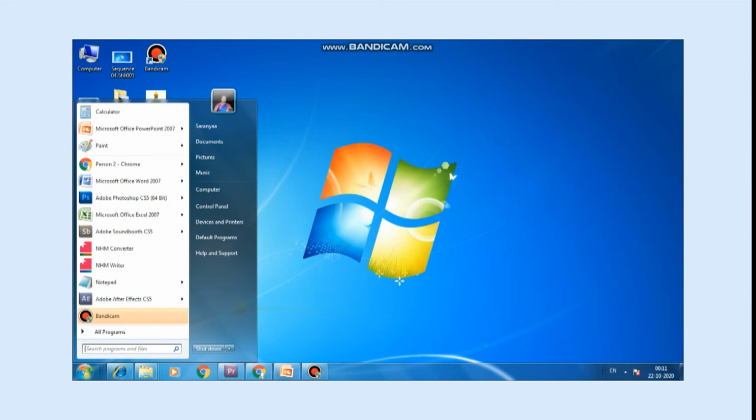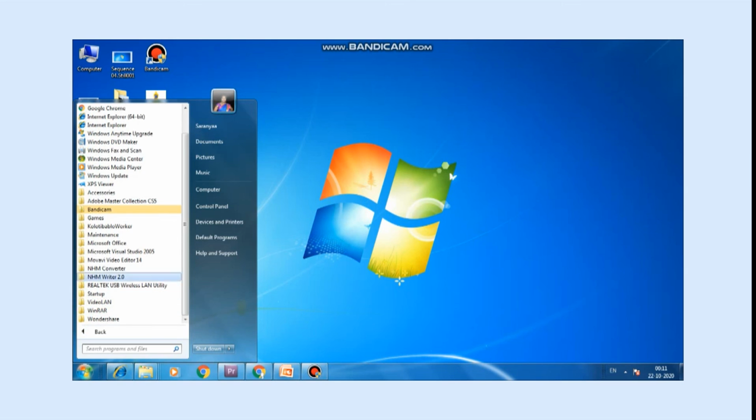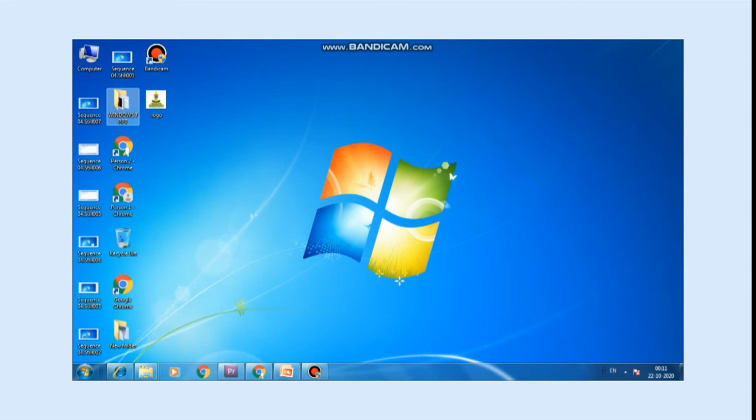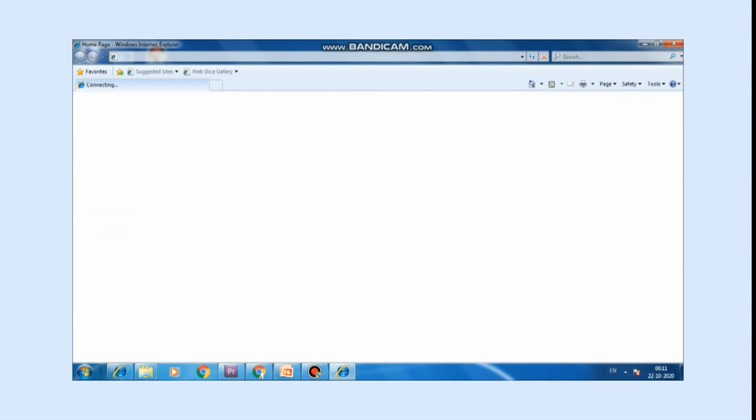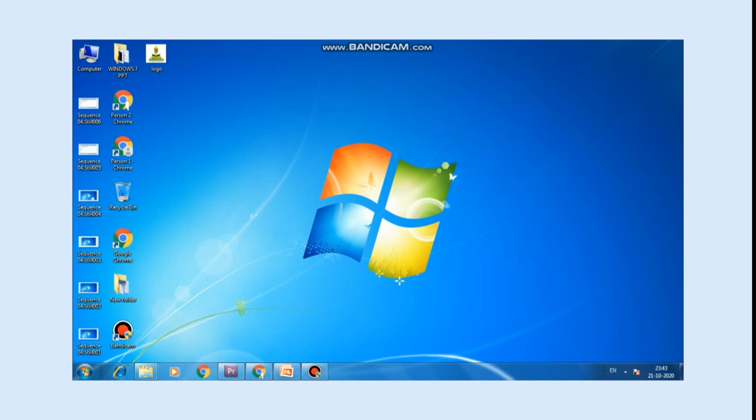Now, Internet Explorer. It is a web browser which is used to access the internet on the computer. To open Internet Explorer, click on Start, All Programs, Internet Explorer. The web browser will open. Here you can search for all the information.